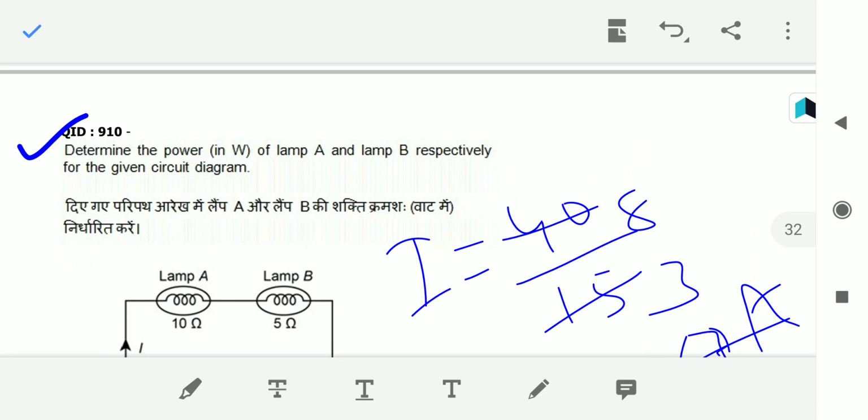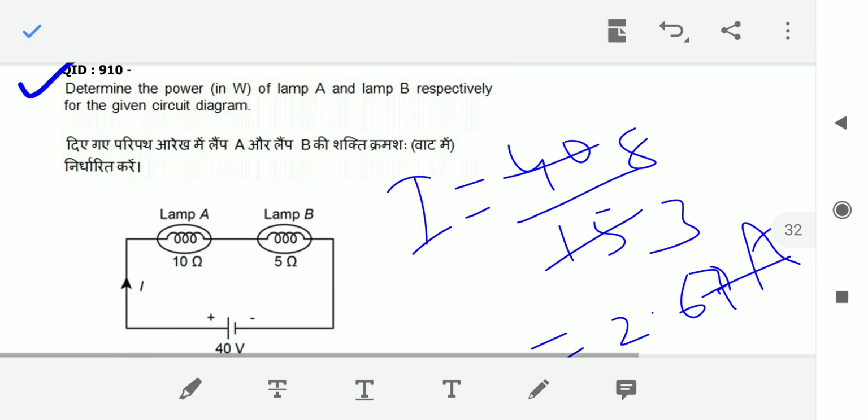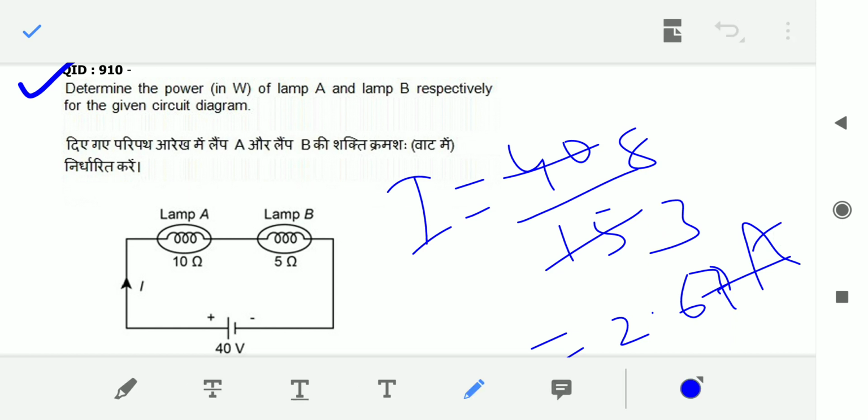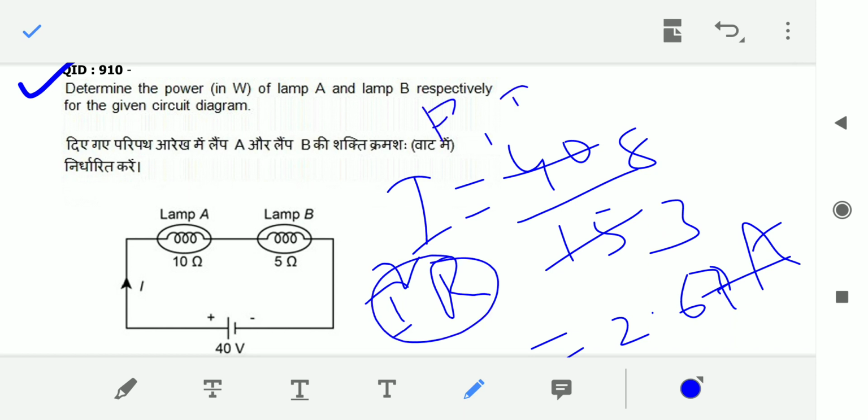Next, he is asking you to calculate the power of lamp A and lamp B in the given circuit. If you observe carefully, both lamp A and lamp B are in series, so in series the current is the same. That means both lamps are carrying the same amount of current. We know the power formula is I square R. P1 is equal to I square R1, that means 2.67 square into 10. That is the power in lamp A.